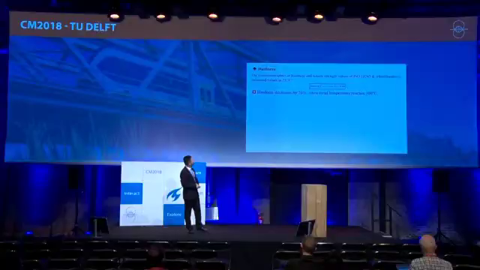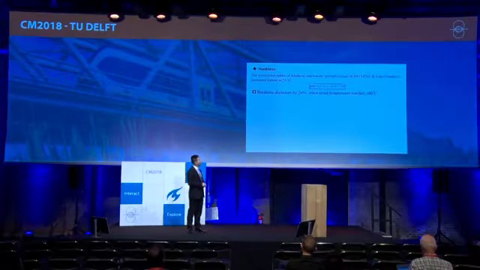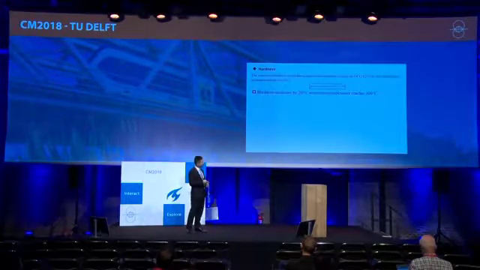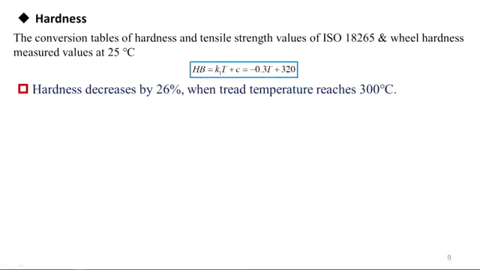According to the conversion tables of hardness and tensile strength values and the wear hardness measured values, we can determine the relationship between hardness and temperature as this formula. The results show that hardness decreases by 26% when tread temperature reaches 300 degrees.